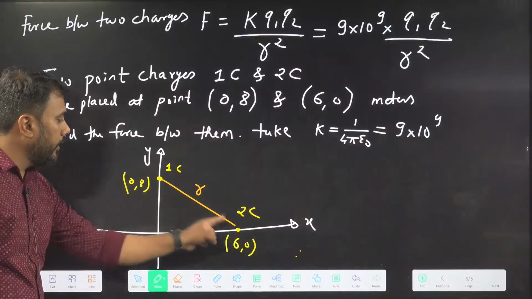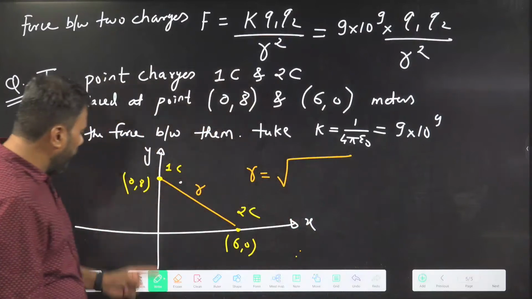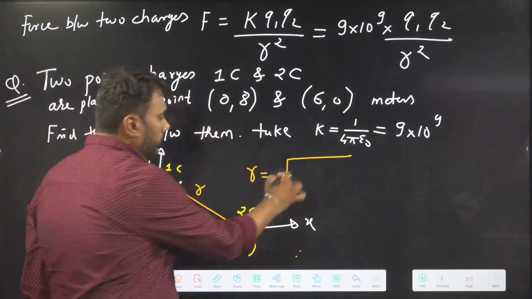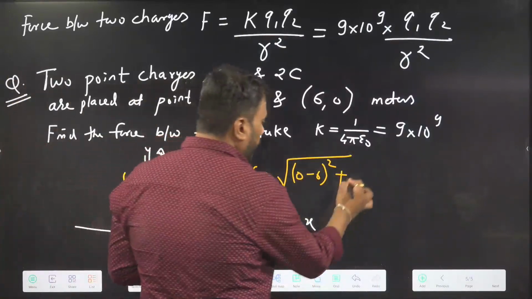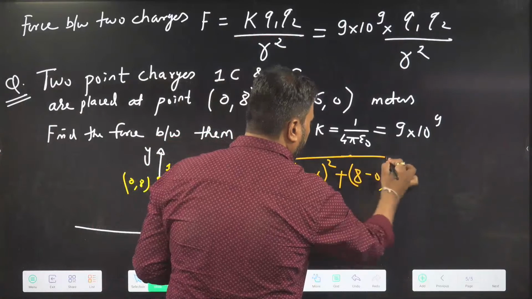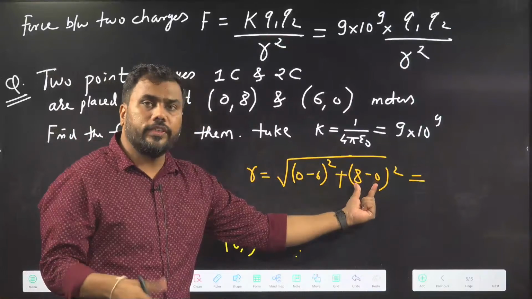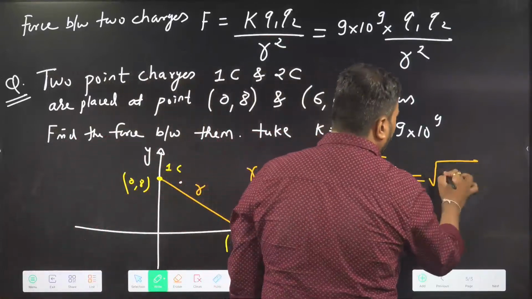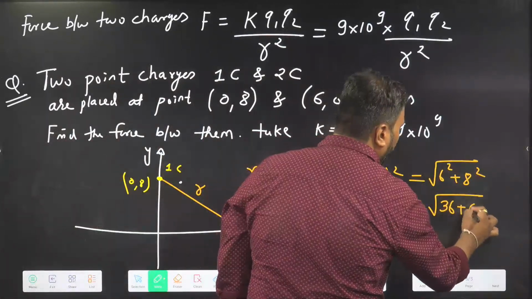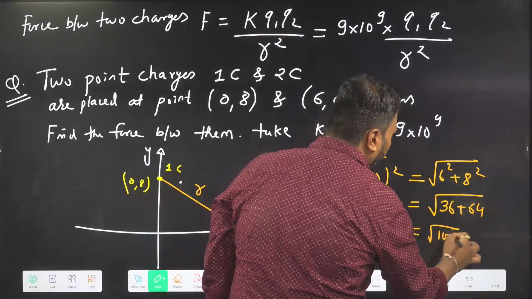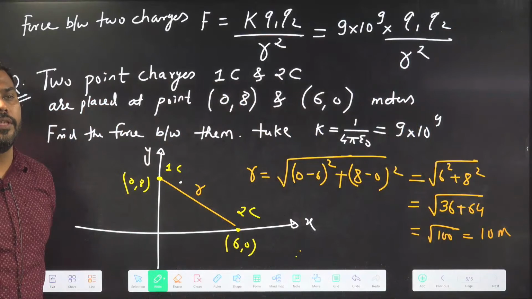The distance between point charges is called R. So R should be equal to root over (0 minus 6) square plus (8 minus 0) square. 0 minus 6 is 6 square, and 8 minus 0 is 8 square. So you will get 6 square plus 8 square. 6 square is 36, 8 square is 64. You will get root 100, and that is 10 meters. So the distance between charges now is 10 meter.